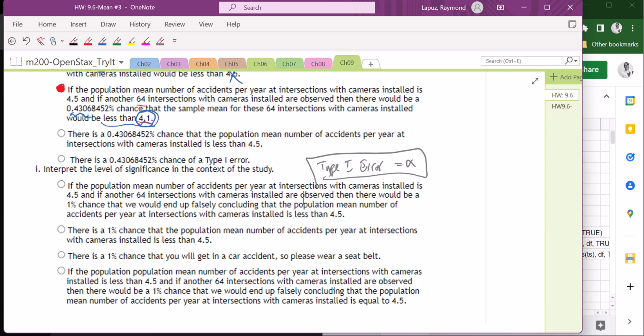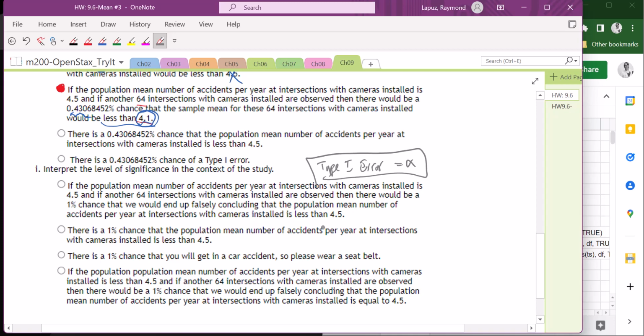So let's figure out how to interpret the actual p-value. So here, if the population mean number of accidents with cameras installed is 4.5, another 64 intersections with cameras installed observations would be a 1% chance that they would end up falsely concluding. So remember, this is a type 1 error. Falsely concluding that a population mean number of accidents per year with cameras installed is actually less than 4.5.